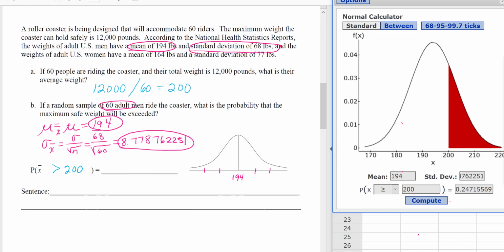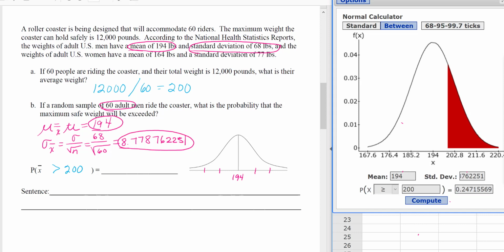While we're here, I want to note that in order to fill in our diagram, our curve, the mean is 194. Notice 194 is not on the curve here. I'm going to go ahead and select the 68, 95, 99.7 tick marks, and there it goes. It goes ahead and does those calculations for us.